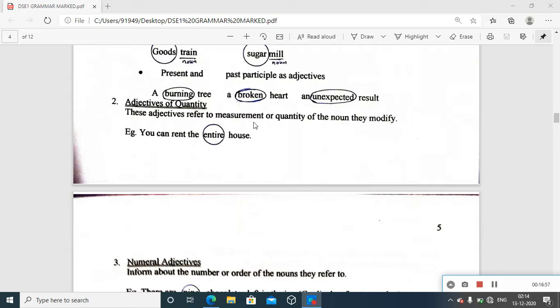So in this case, you have the idea about the quantity, the measurement, the accessibility of the house. Basically, it's about the whole entire house you can rent. So just think about that example, and that will be enough there.